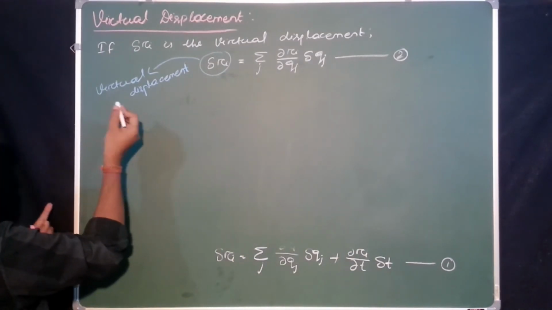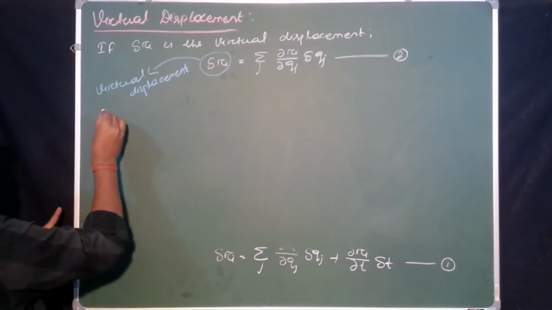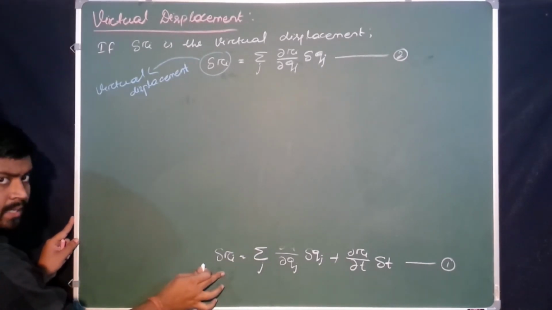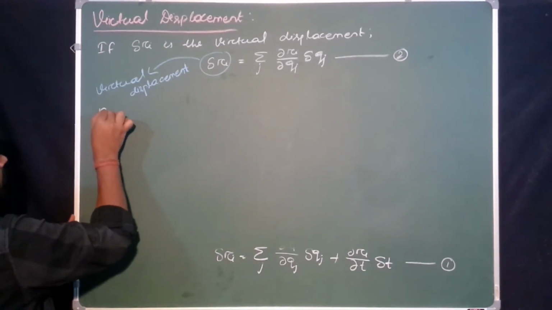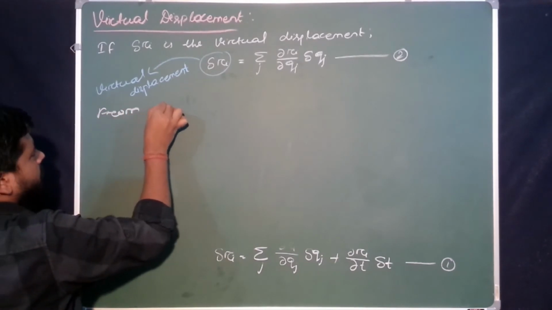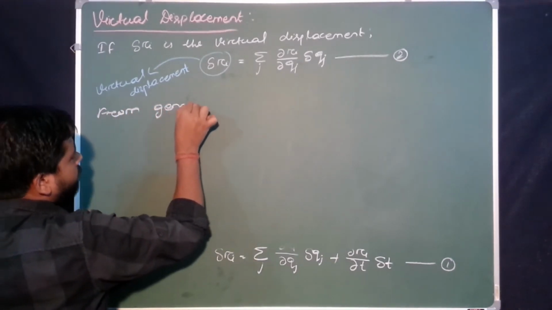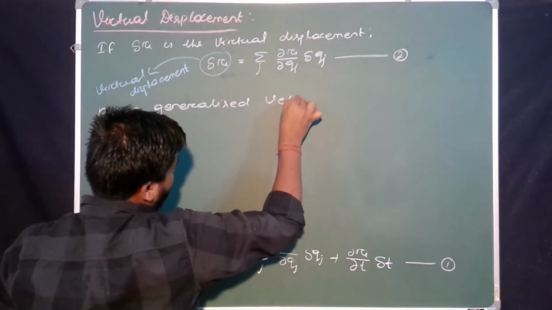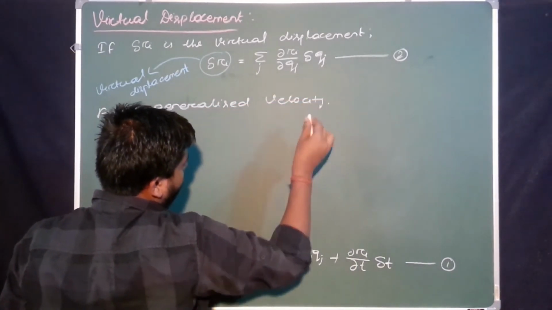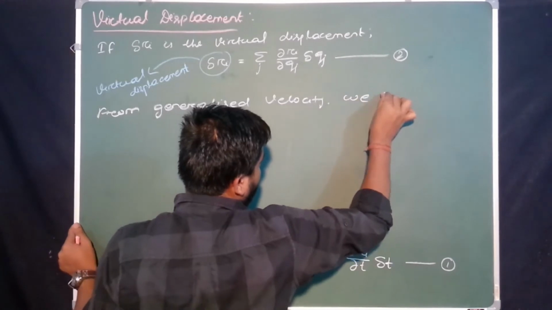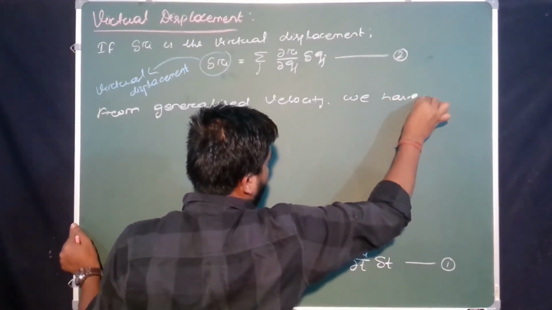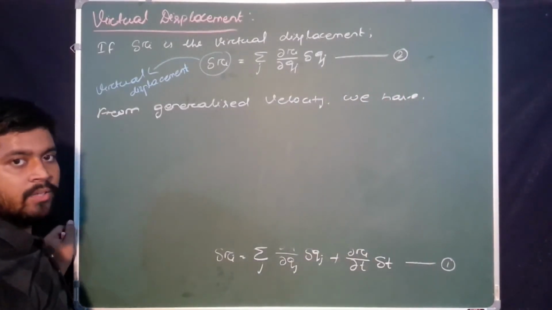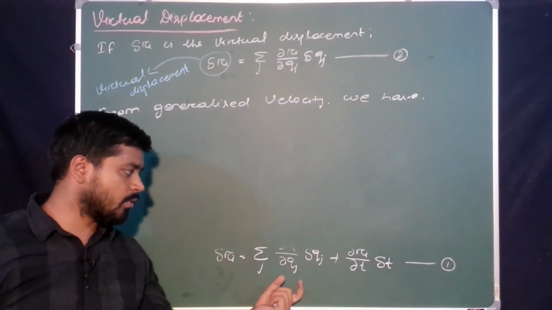Velocity, that is, we can say the generalized velocity. This one is the generalized displacement. From this we have the generalized velocity. If you do not remember the expression of generalized velocity, just differentiate it with respect to t.